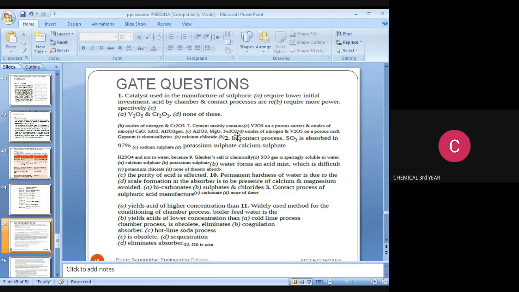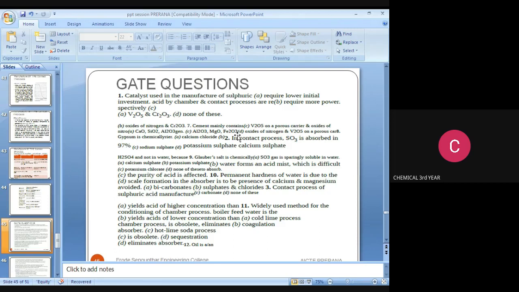Now we are going to discuss the GATE questions. So first question: what type of catalyst is used in the manufacture of sulfuric acid? Vanadium pentoxide, V2O5.